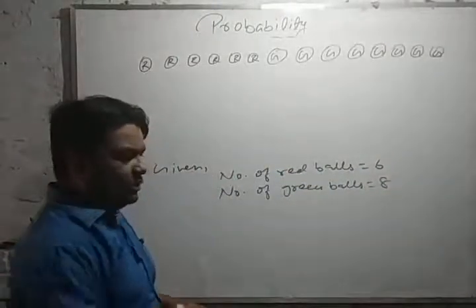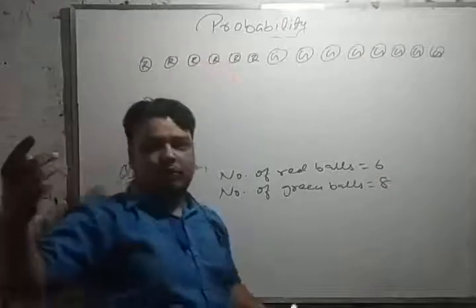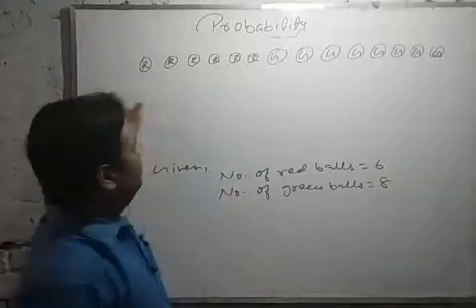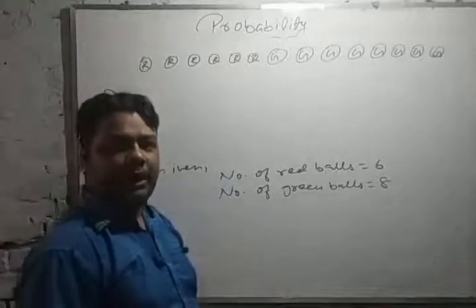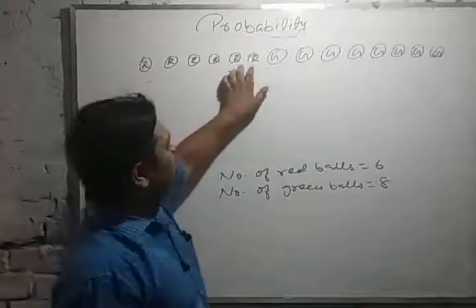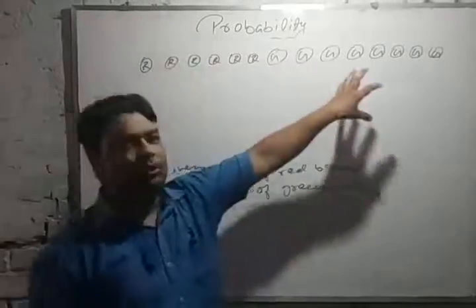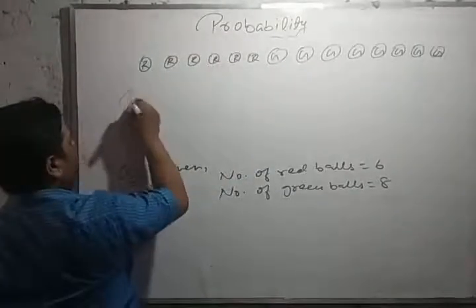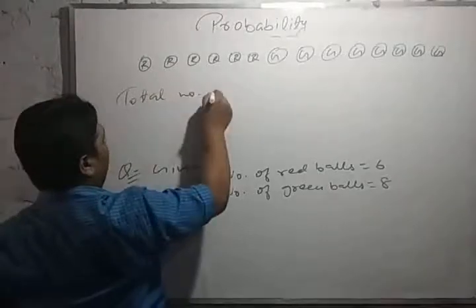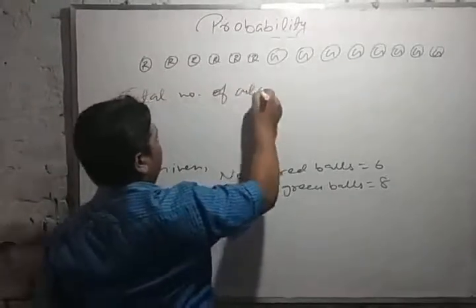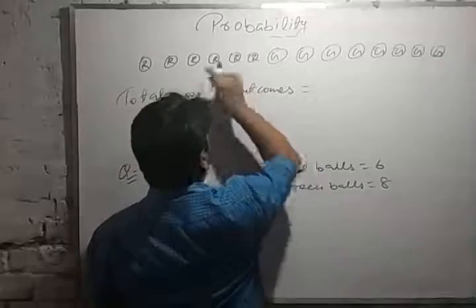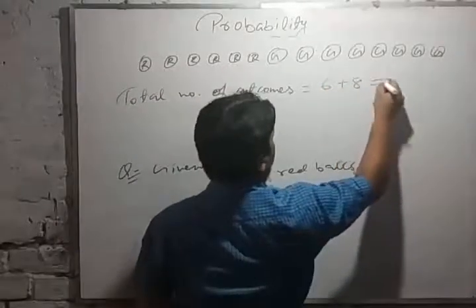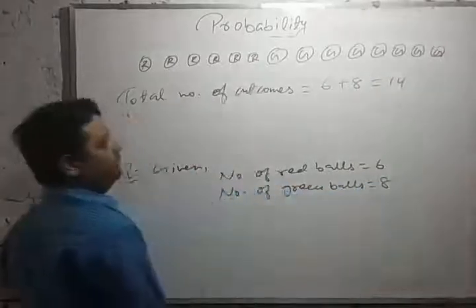So if you are choosing any one, what will be the probability that the chosen ball will be red? You have to try it. How many times? 1, 2, 3, 4, 5, 6. It means total, you have to first add all the outcomes. So the total number of outcomes will be 6 plus 8. It will be 14. Okay.